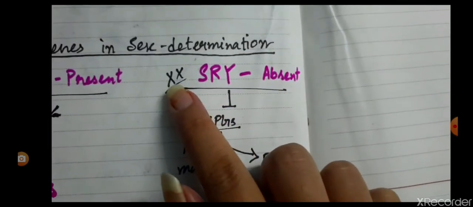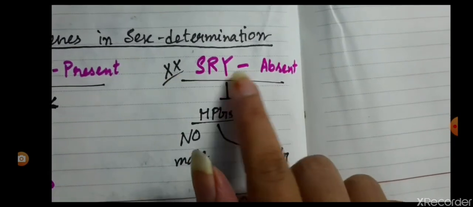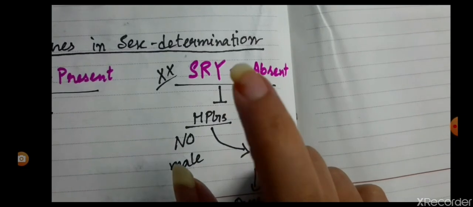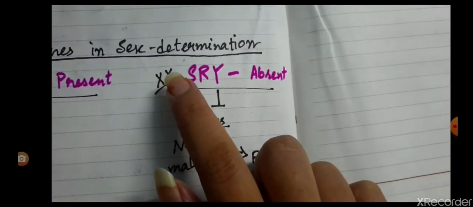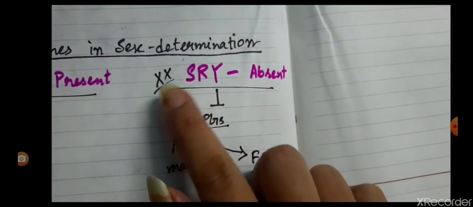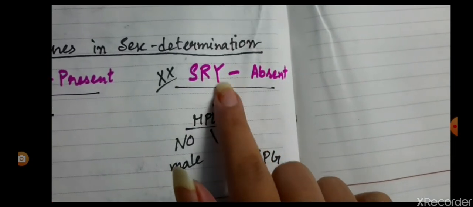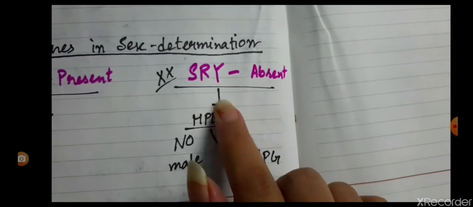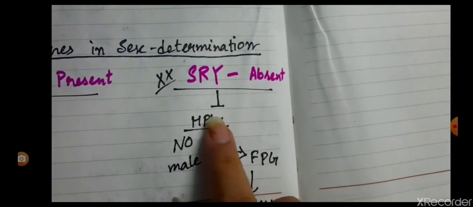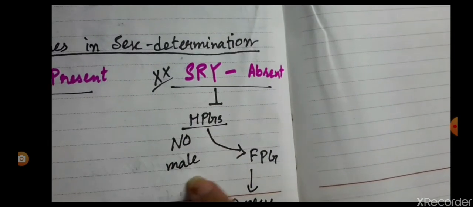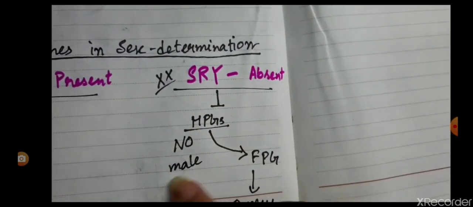But in an XX individual, the SRY gene is absent. Why? Because it is present only on the Y chromosome, so it is not present on the X chromosome. So in this individual, the SRY gene is absent. When the SRY gene is absent, it inhibits, this is the sign of inhibition, the male pathway genes. That means there is no development of testes and no such male characters.